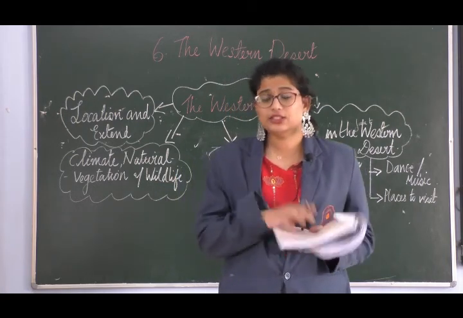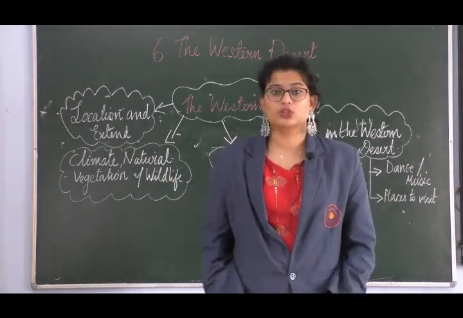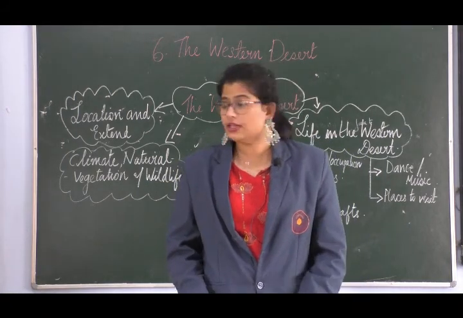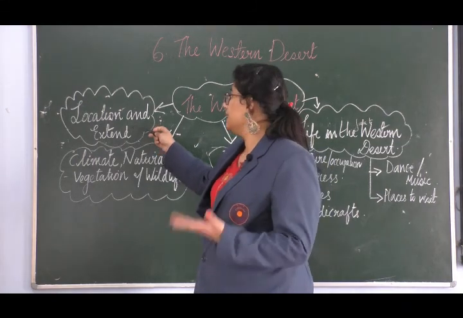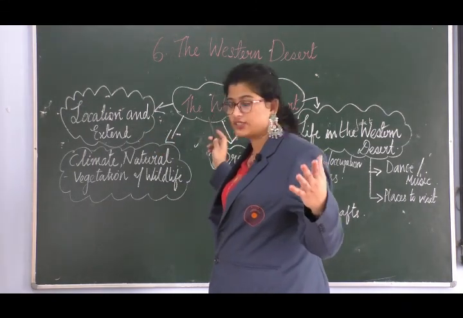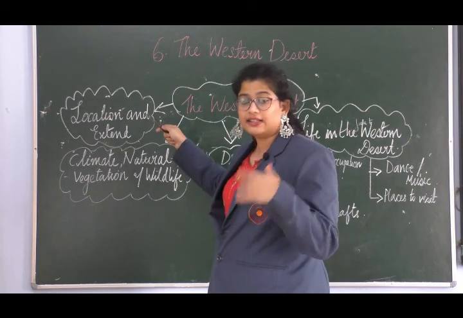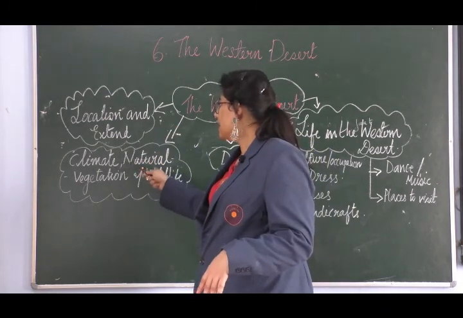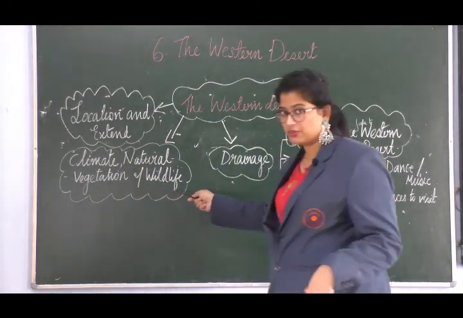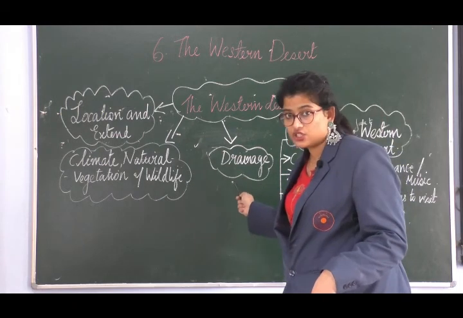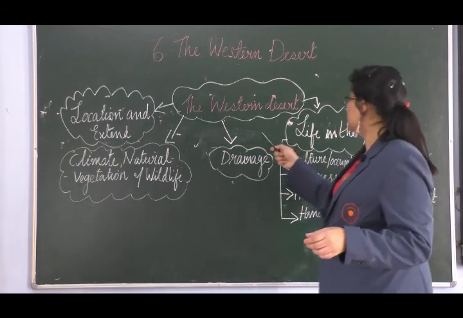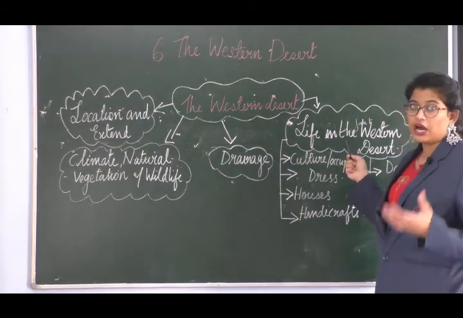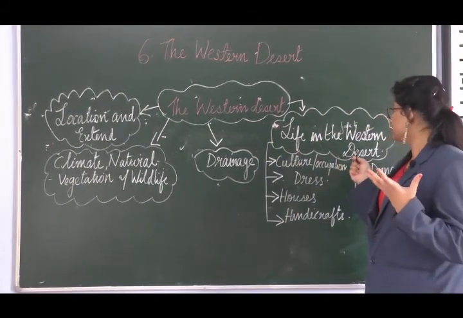Children, in this chapter we will be learning about the Western Desert: its location, where it lies and its extent, how many kilometers it is. Next, the climate, natural vegetation and wildlife of that desert we will be discussing. Then drainage, how these people are getting water, and next we will move to the life, how the people are living there, life in Western Desert.